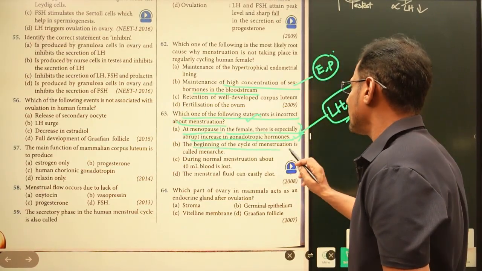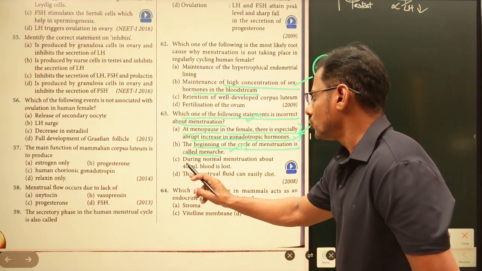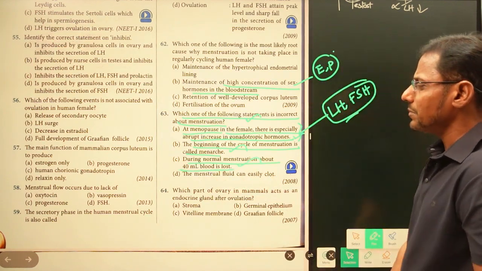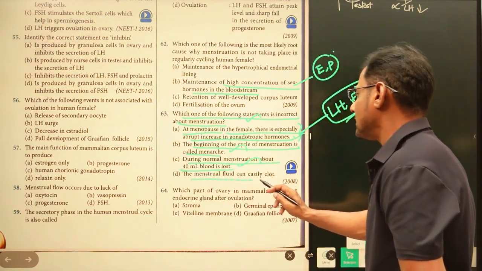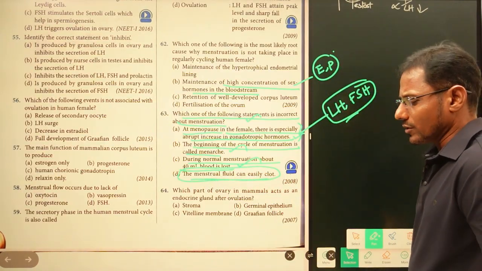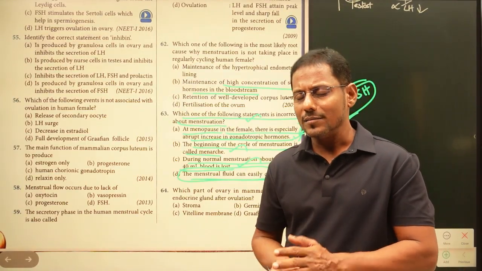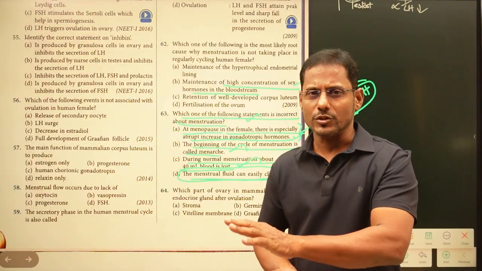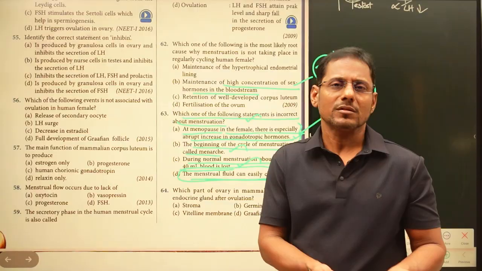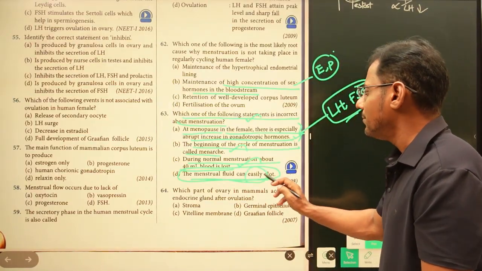The beginning of the cycle of menstruation is known as menarche. Yes, this is also a right statement. During normal menstruation, about 40 ml of blood is lost. Yes, this is also a right statement. The menstrual fluid can easily clot. In menstruation, blood comes out. As normal blood clots, the menstrual blood would also clot like that only. But here the option says the menstrual fluid can easily clot.